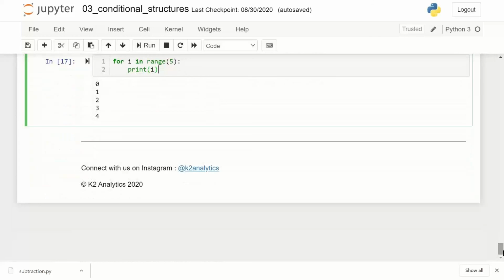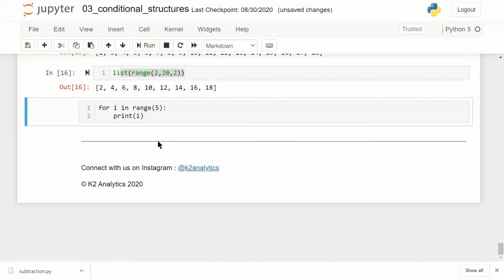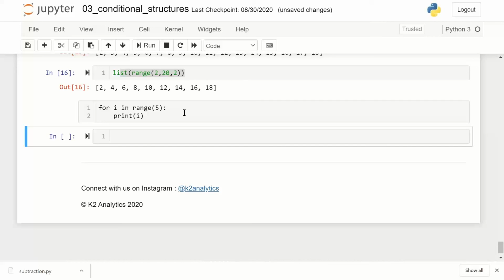With this, we have completed the conditional statements and the looping structures. So programming structures, we have completed this part. With this, we can conclude today's session.